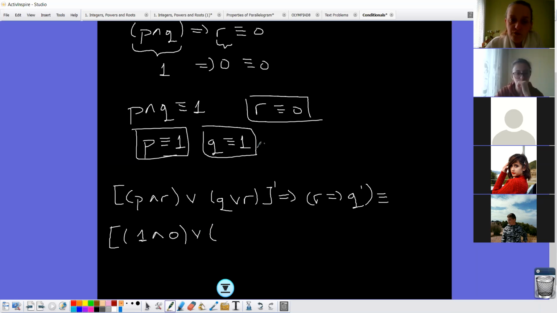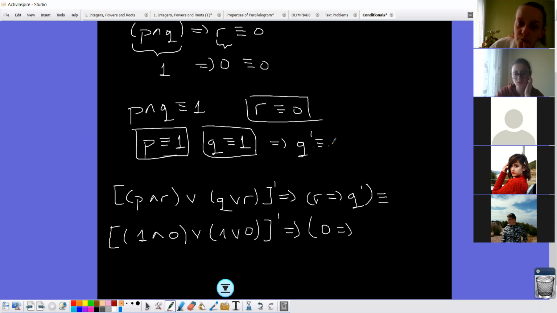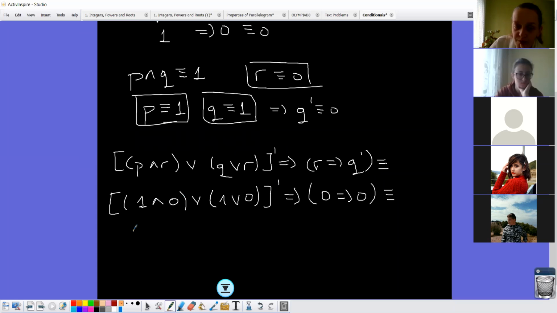Q is 1, or R is 0, then negation of it, then R is 0. Then Q prime. What will be Q prime? Q is 1, so Q prime will be 0. Now let's see what we'll have at the end. 1 and 0, what will be? One of them is 0, so this one will be 0. Then 0 or 1 or 0. One of them is 1, so it's enough for us to say it is 1.